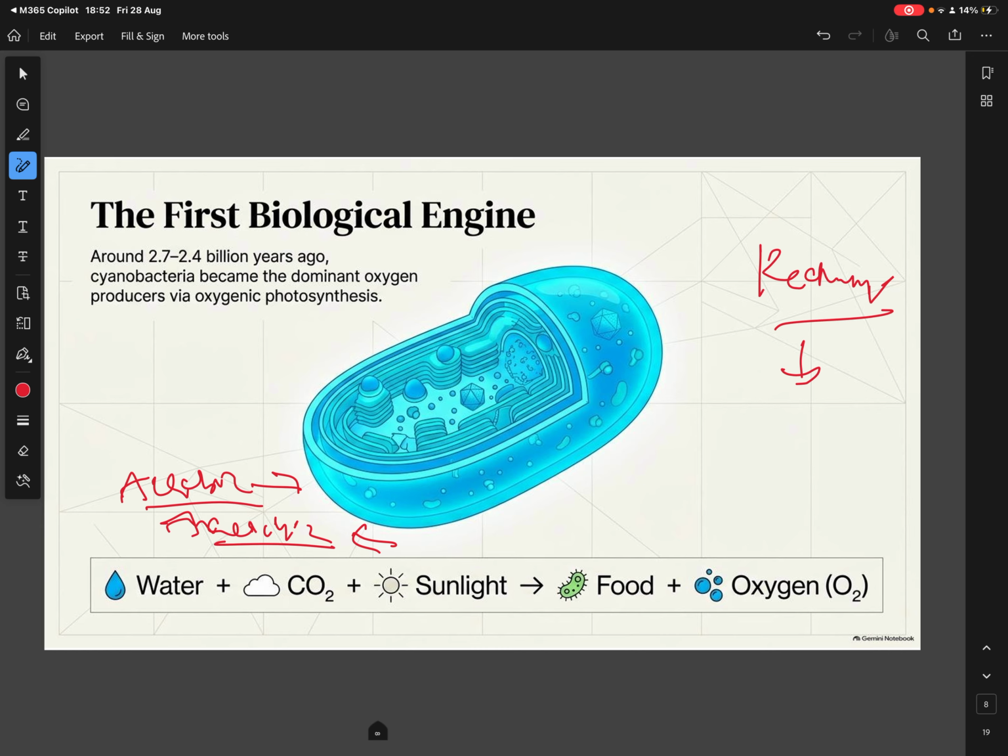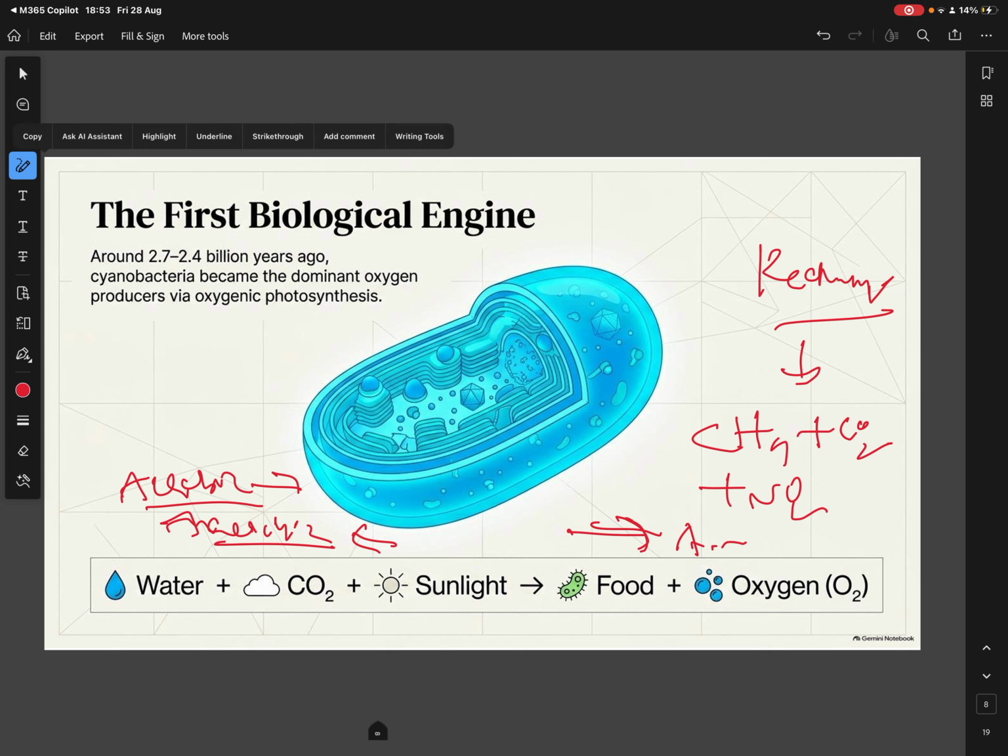Because of the reducing environment, there was no oxygen. So the methane, carbon dioxide, and nitrogen oxide started forming new compounds. In this process, they started forming some amino acids, nucleic acids, carbohydrates, all such things. And even the lipids were formed by the combination of all these elements.